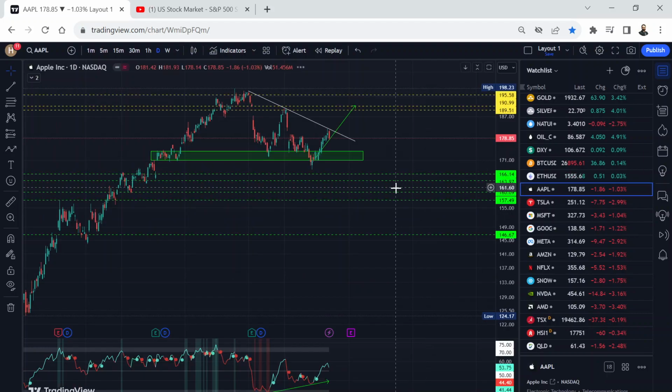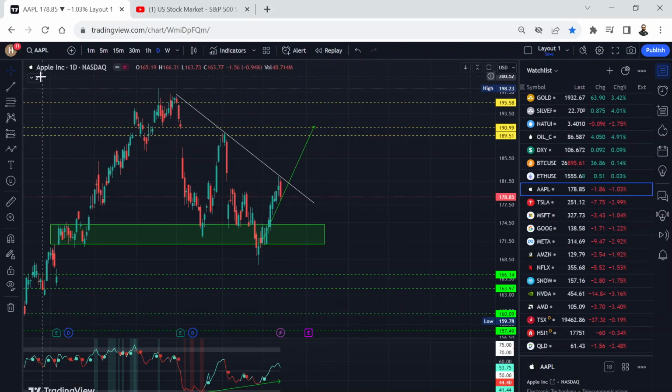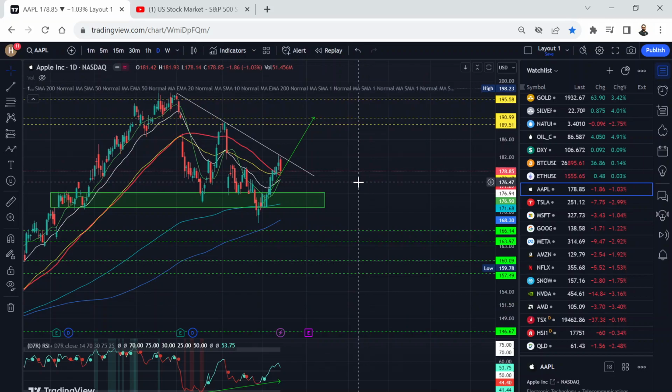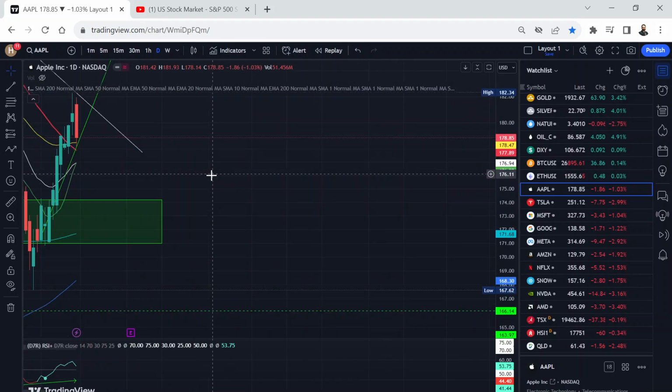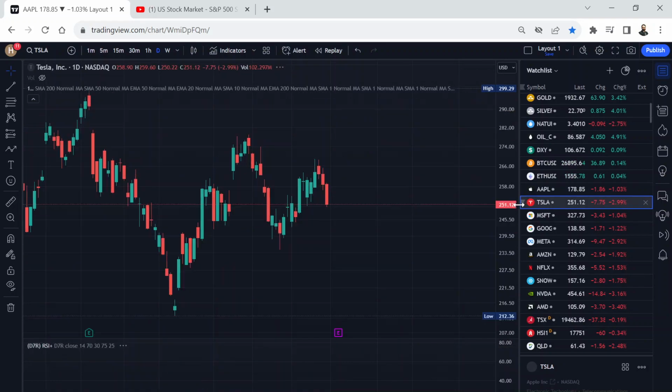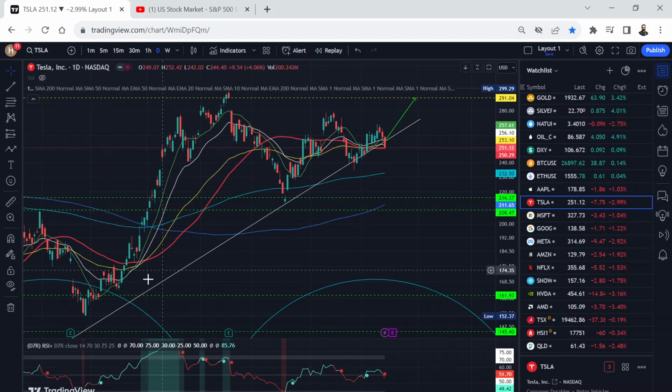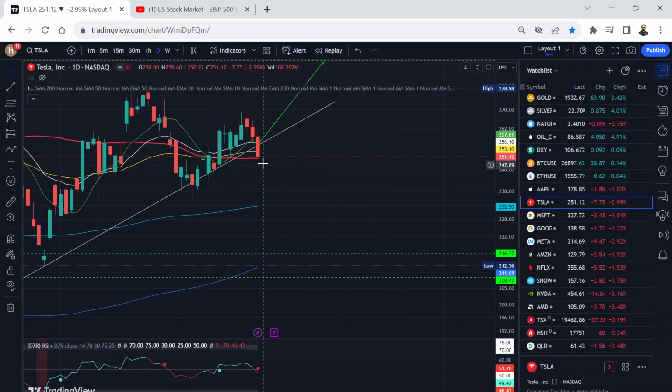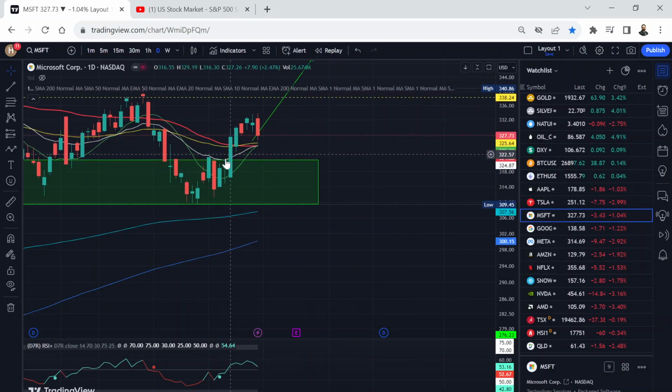And Apple. Let's see how Apple is looking. Apple is finding breakout support on, again, this daily 50 SMA line, red line, and yellow line, which is 50 EMA, and then ready for a bounce. Tesla down 3%, back below this trend line, but again, finding support on this 50 SMA line. So again, it's ready to bounce from here. Microsoft, again, bounce up, finding support on all these EMA lines.